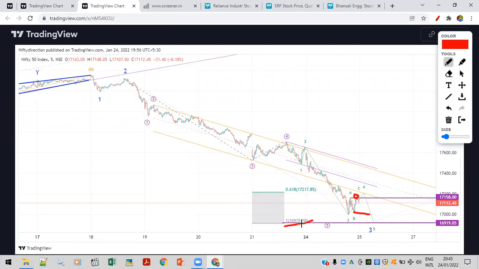So how was this target drawn? So you use the Fibonacci extension tool on these 3 points. Fibonacci extension tool you can use on these 3 points, and get these 2 levels. If one level is broken by a bigger margin, look for the second level. That's how the Fibonacci extension you need to use. So this is one tip for you.